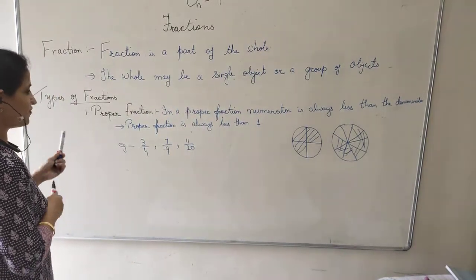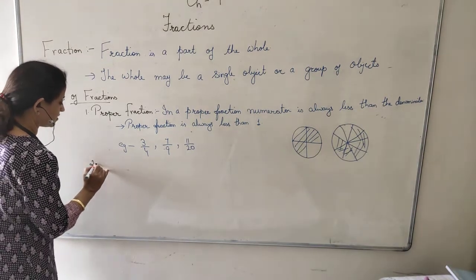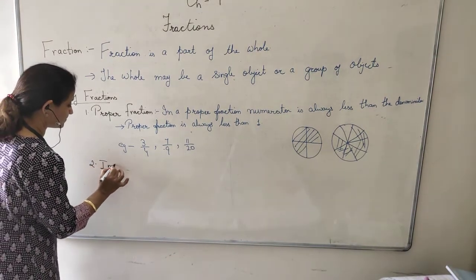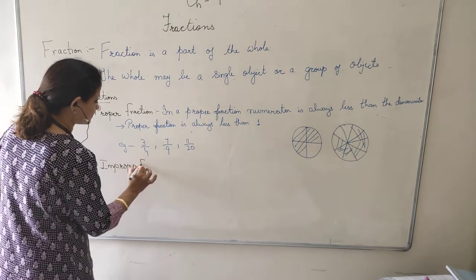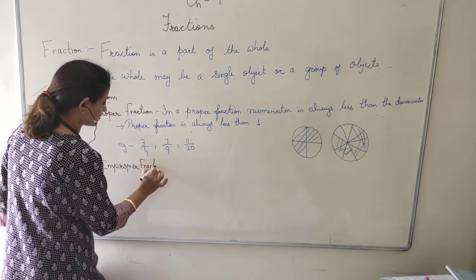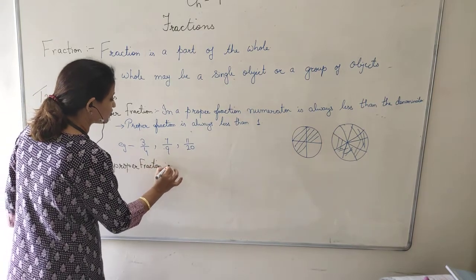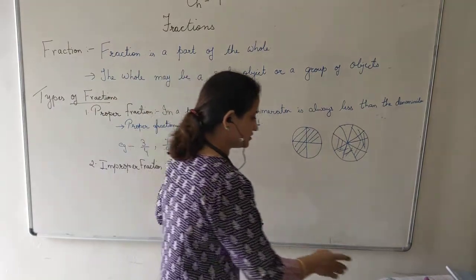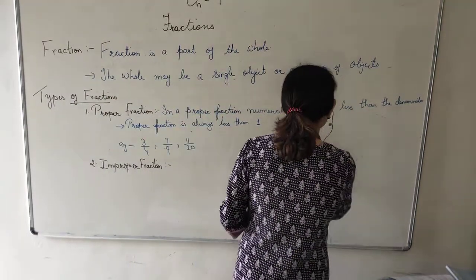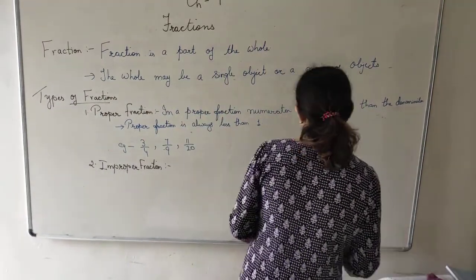The other type of fraction is improper fraction. Opposite of proper fraction. In improper fraction, the numerator is always bigger than the denominator.